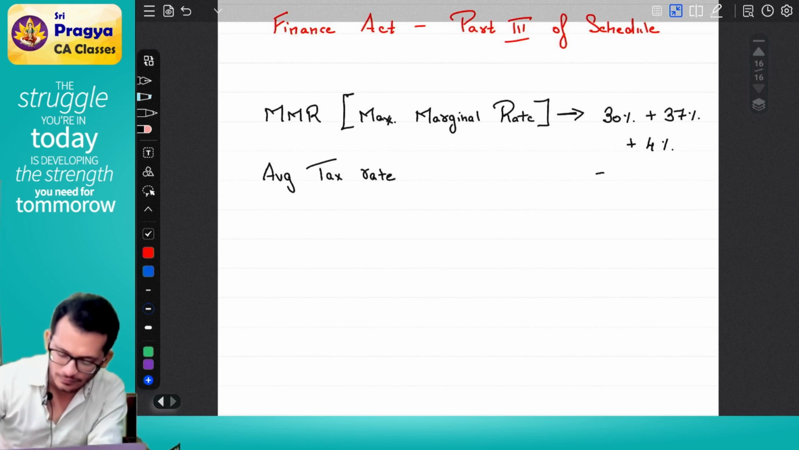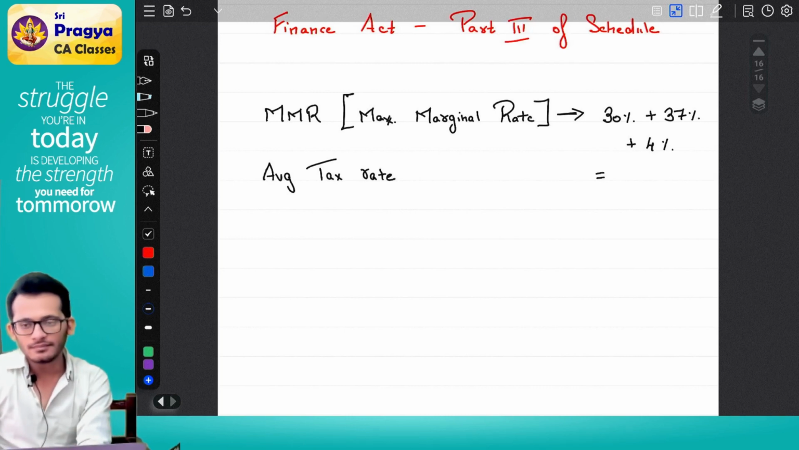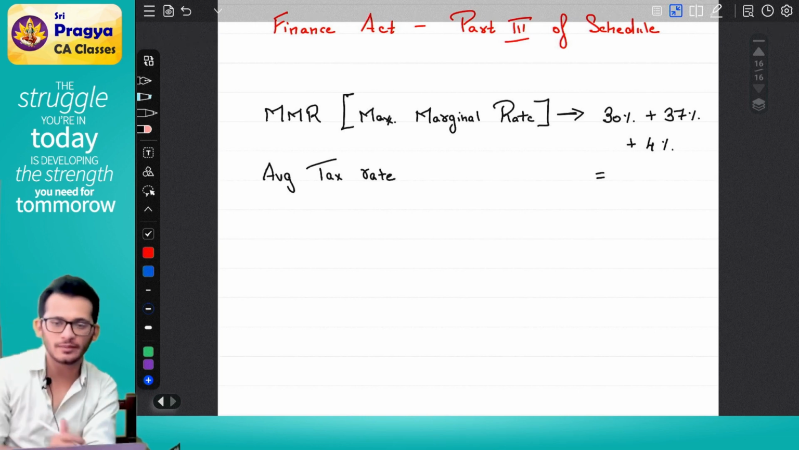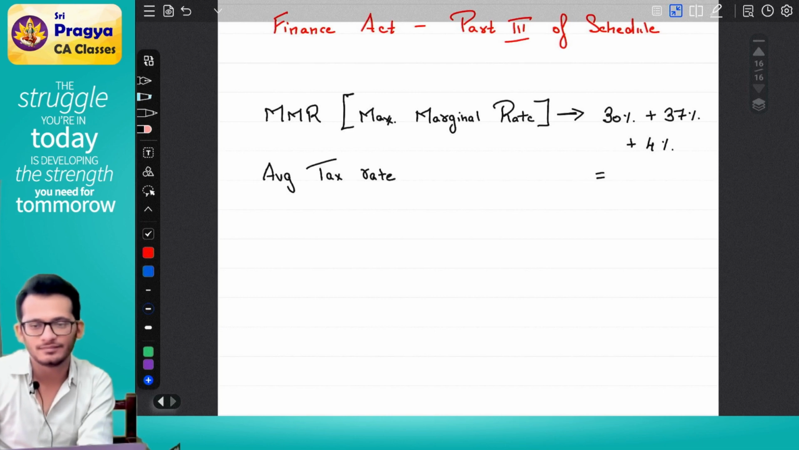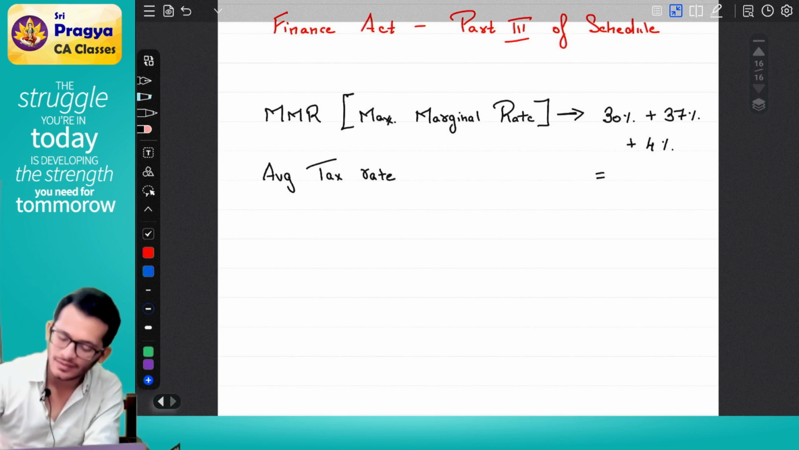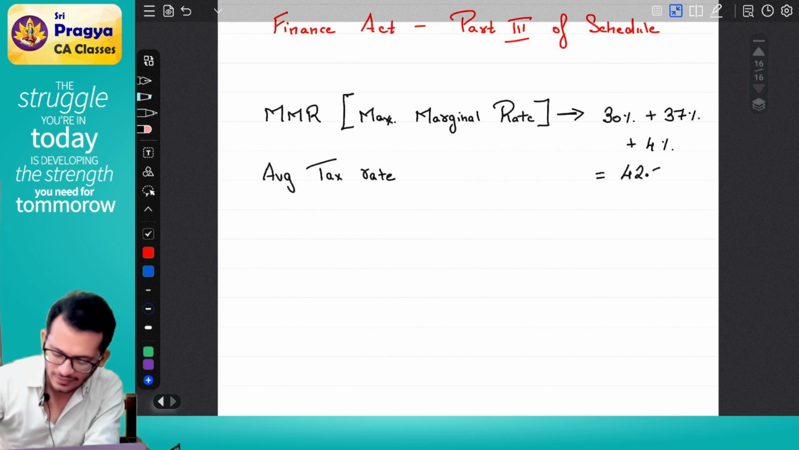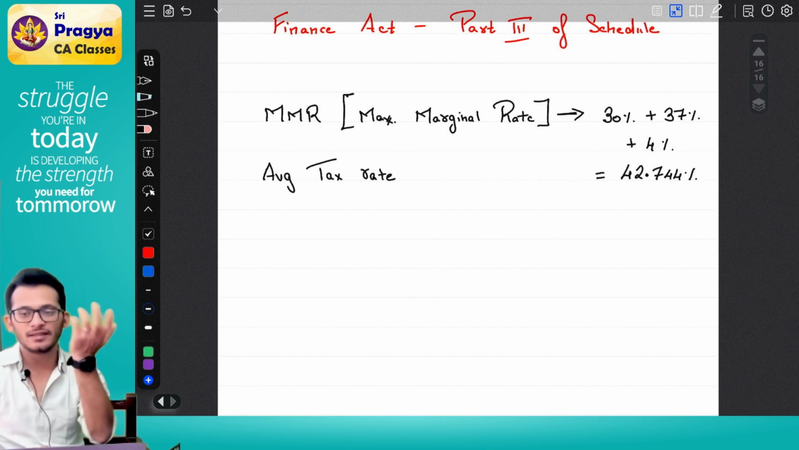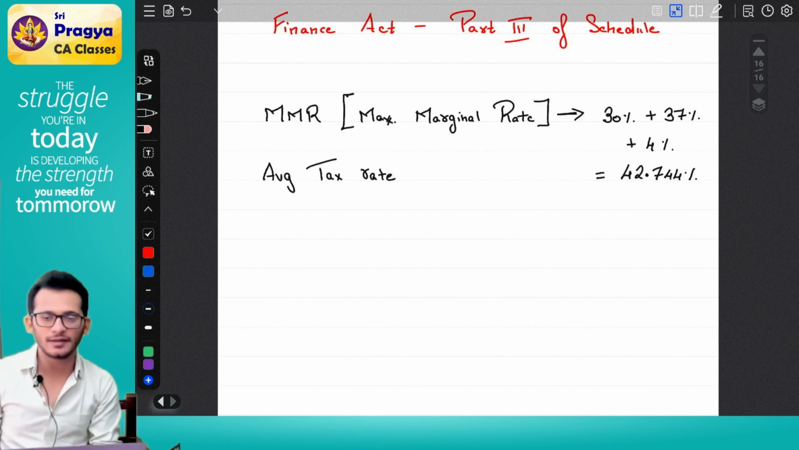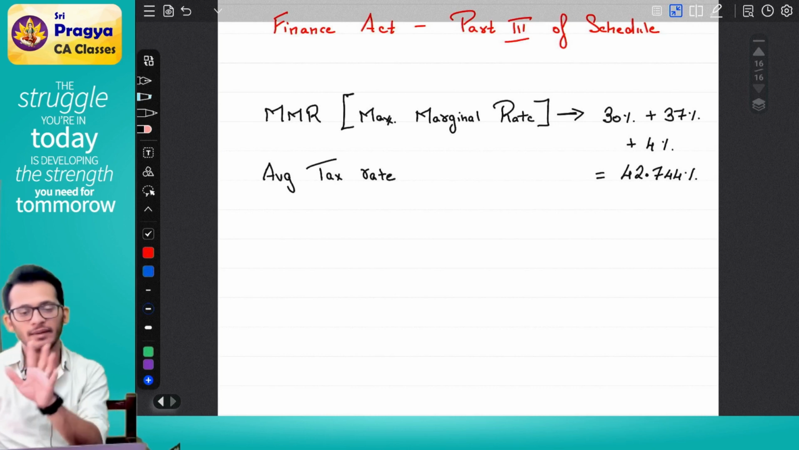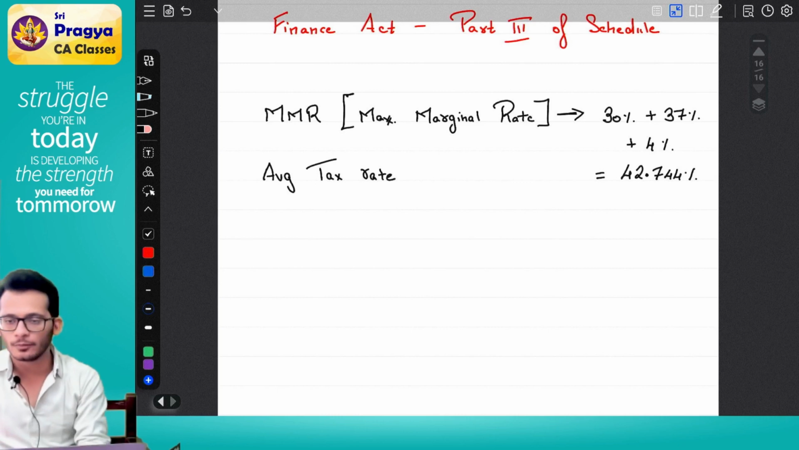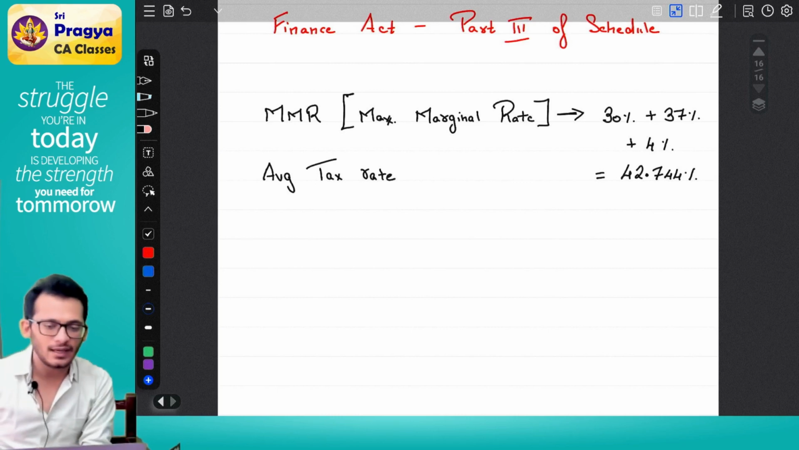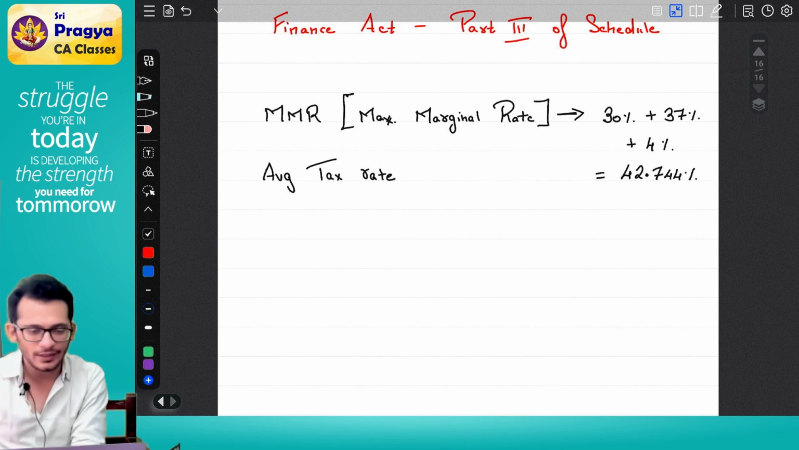The number is 42.744. How did you get this 42.744? The 37% surcharge is on the 30% tax, and the 4% cess is on both. So on the calculator it is 30 plus 37% on top, plus 4%, which becomes 42.744. In income tax, the highest tax rate which can be charged is 42.744.